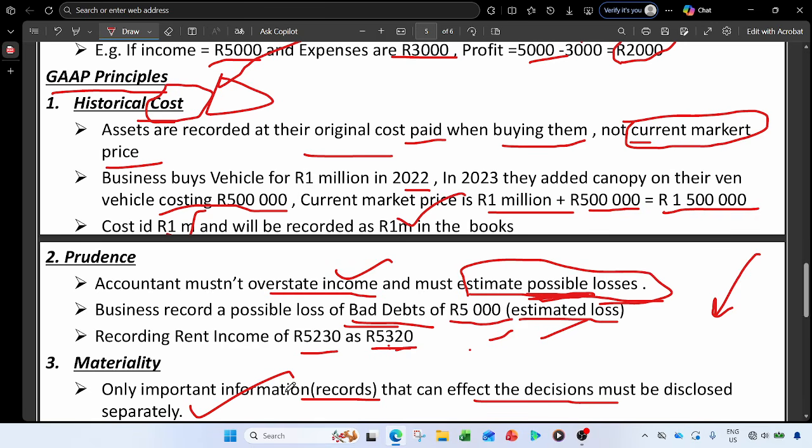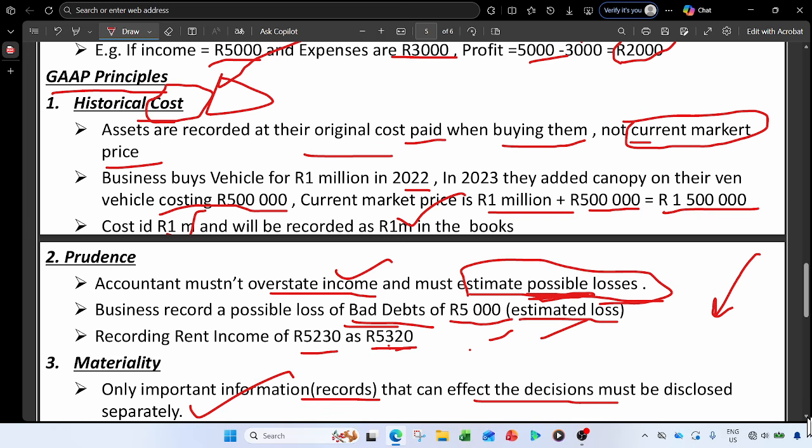So let's say, for example, there is something called a trial balance, you all know, and there's something called a balance sheet that you don't know yet, you will know it this year. In a trial balance, there is income, there is expenses, and there are amounts that are recorded to expenses. Those amounts are not that important, but the ones that can be recorded in the fixed assets in that trial balance are very important.